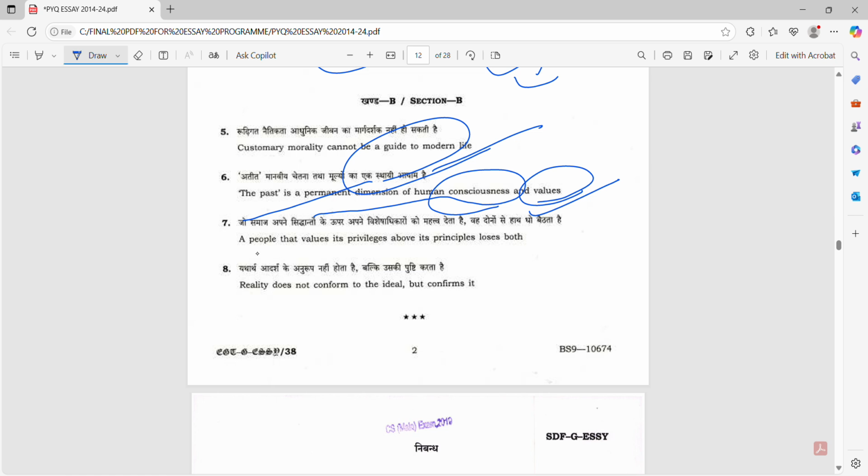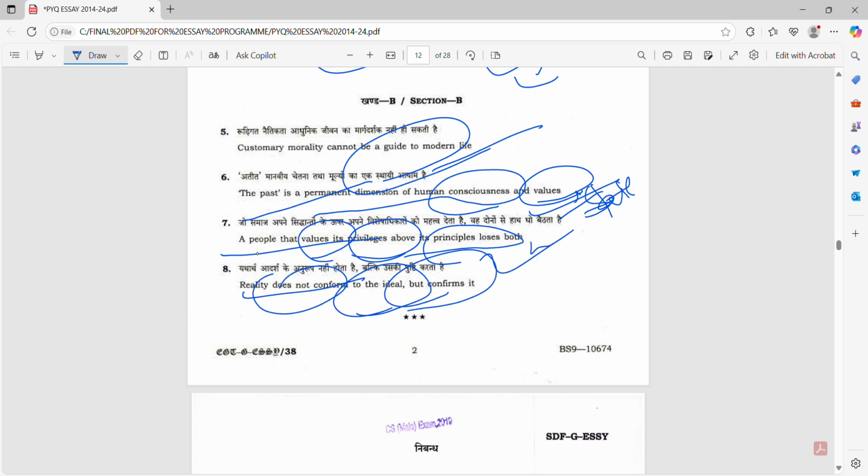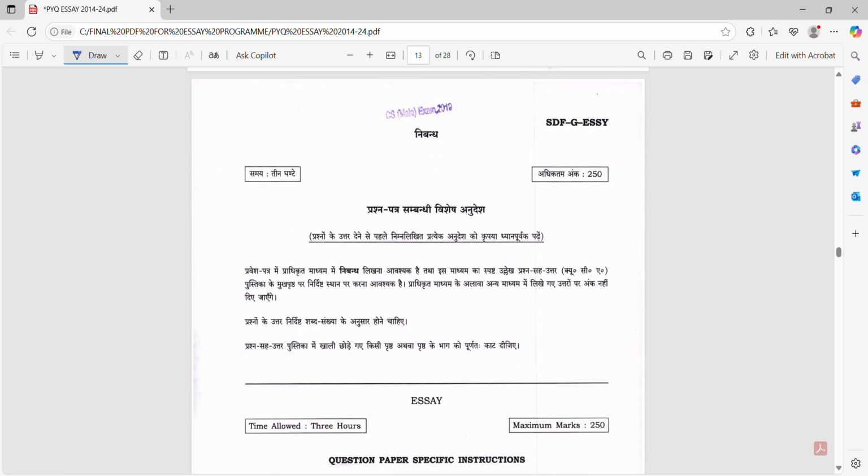Or we can say that it is a statement. People that value the privilege above its principle lose both. Okay, that is man without character. That is, they are saying reality does not conform to the ideal, but it confirms it. I will cover this topic in the example itself by reading in the first section.